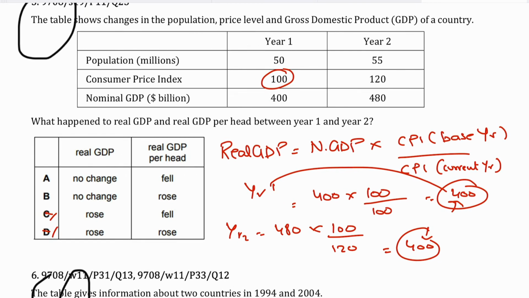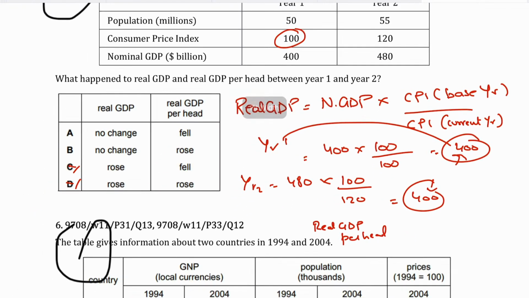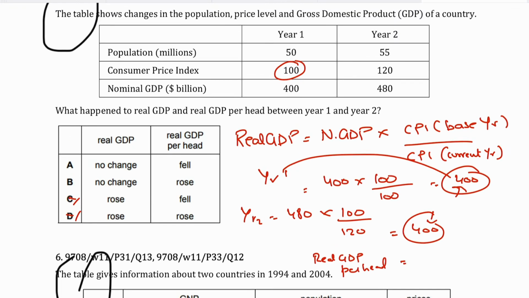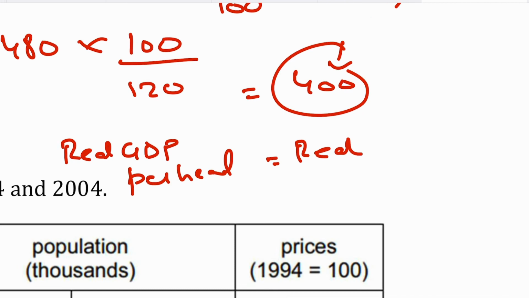Real GDP per head is simply real GDP per capita. It means average real incomes per person, that is how much on average a person earns in a year. That is your real national income per person, right? So real GDP per head is real GDP divided by the population of the country.